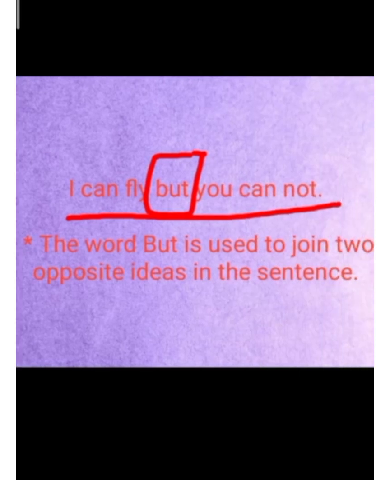I can fly but you cannot. The word "but" is used to join two opposite ideas in the sentence. I can fly but you cannot.